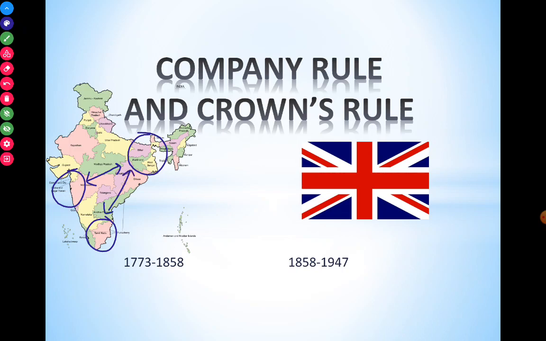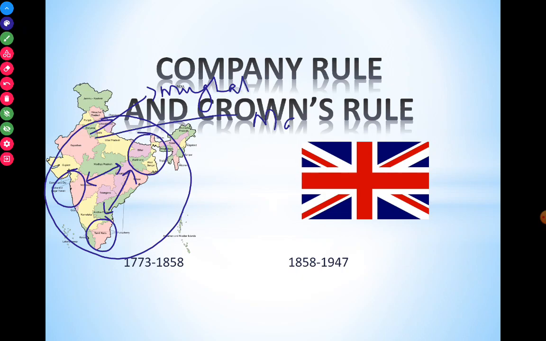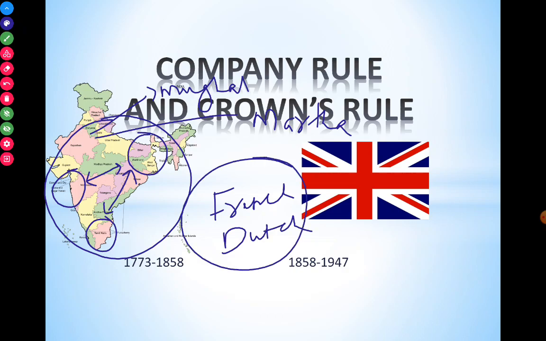These three have to run in a unified fashion, because we know the Mughal Empire is there, the Marathas are there, and during that time there were the French, the Dutch, etc. All of these had the wish to have control over India.